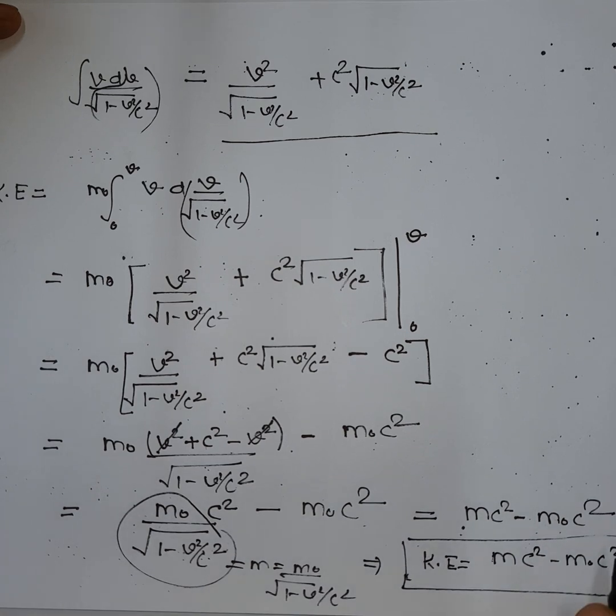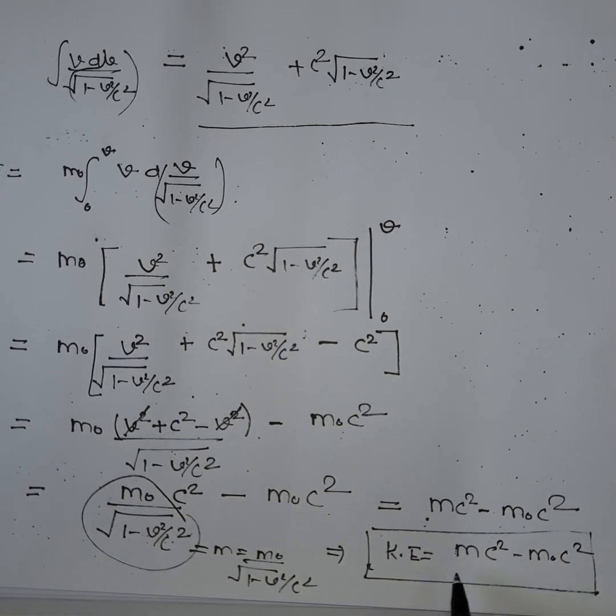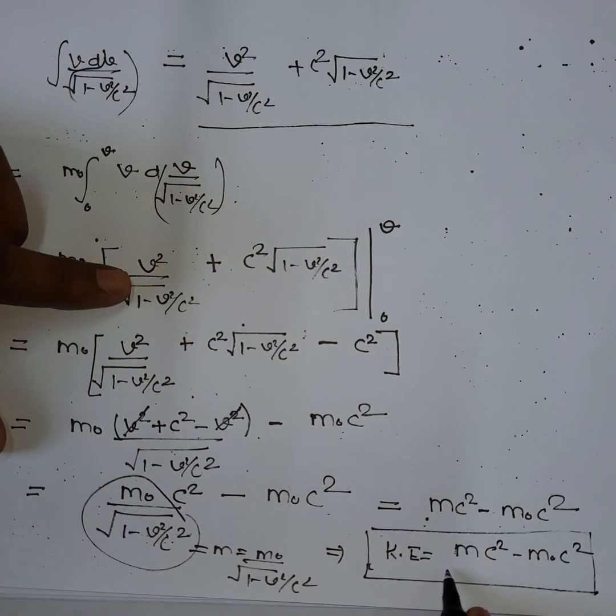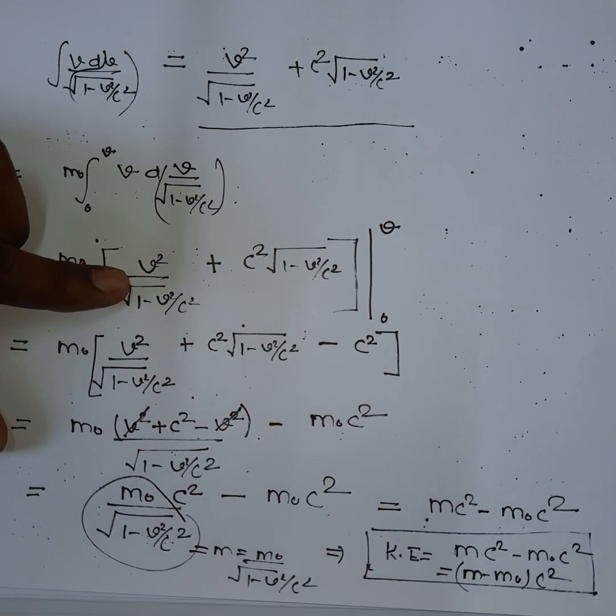Okay, so this result states that the kinetic energy of an object is equal to the increase in its mass due to its relative motion multiplied by the square of the speed of light. So m minus m naught, times c square. This is the expression for kinetic energy.